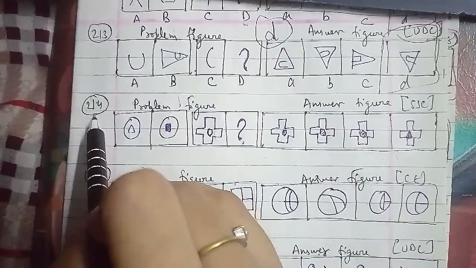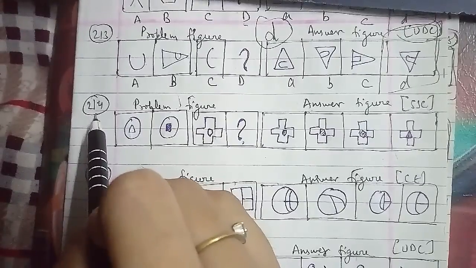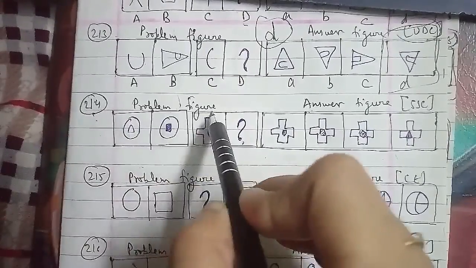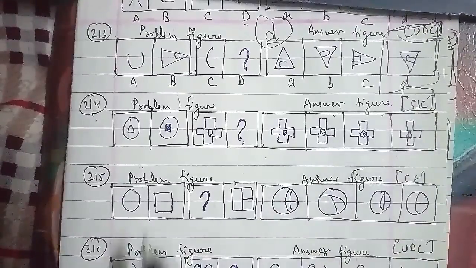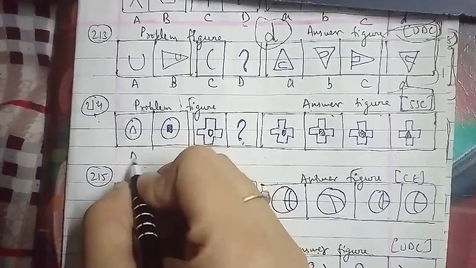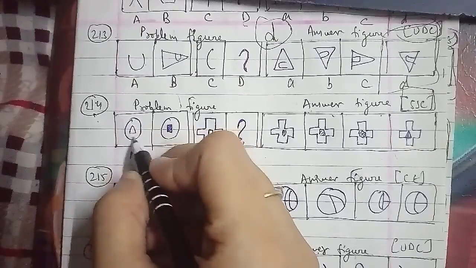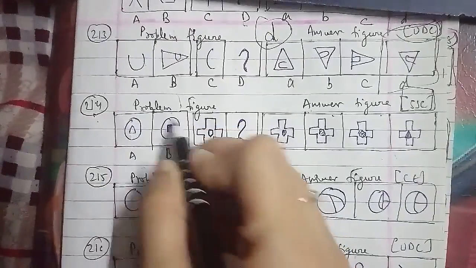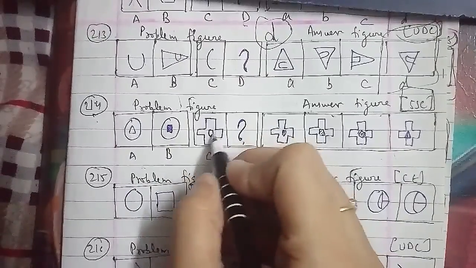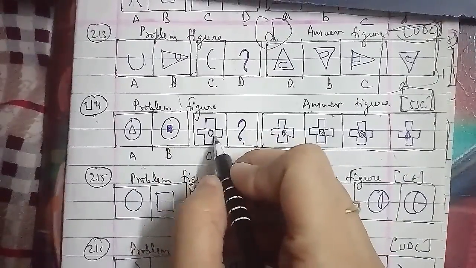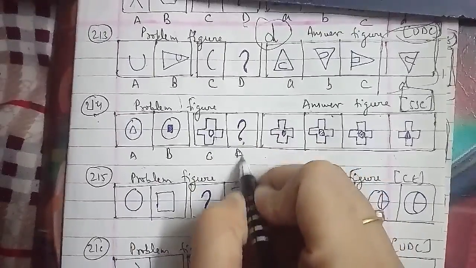We'll talk about the 214th question of the session, which has problem figures and answer figures asked in an SSC examination paper, named as A, which is a triangle inside a circle, B, that is a circle, then we have a shaded square in the C figure, as you can see, and the D figure which we have to find out here as well.